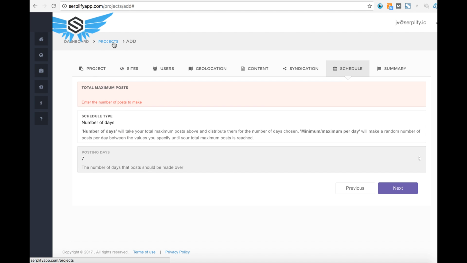Basically, what this does is create locally optimized sites for any geolocation in the world, create them on autopilot, and the purpose is for you to control these sites and then rent them out to local businesses and charge maybe a monthly fee to keep them up there, or maybe a one-time payment to have their information on your site.